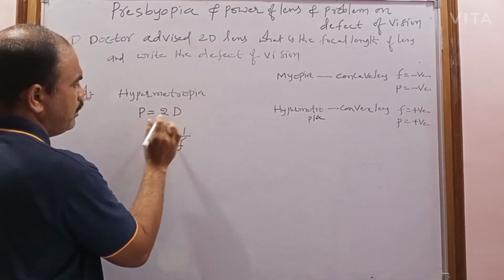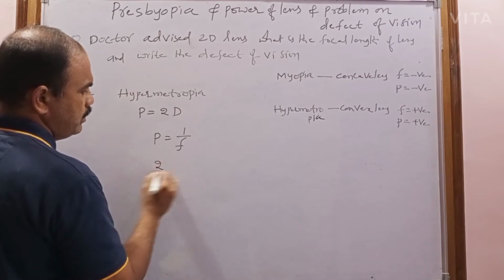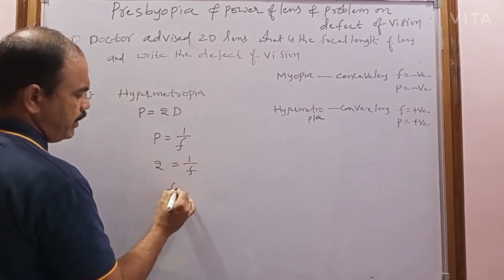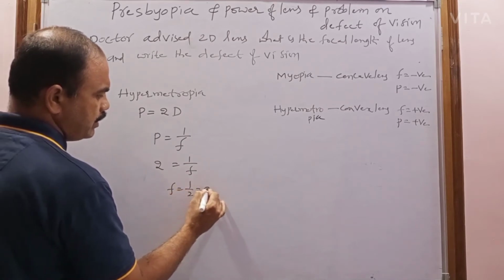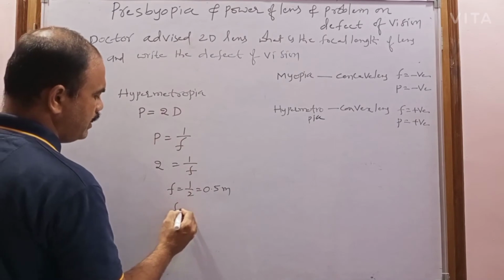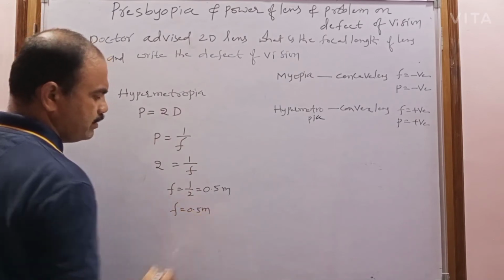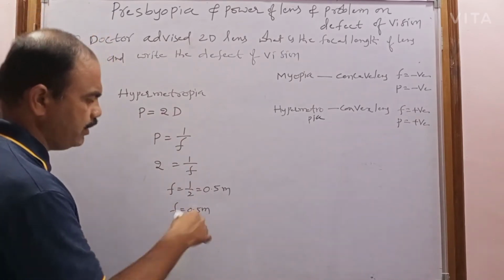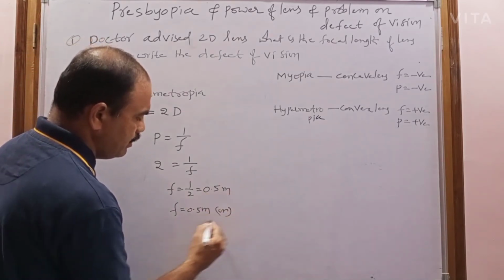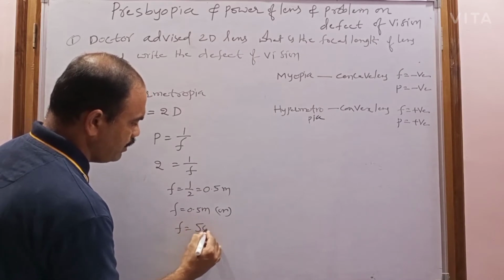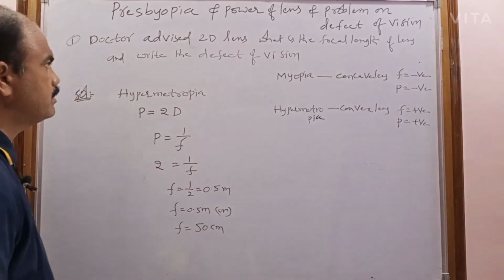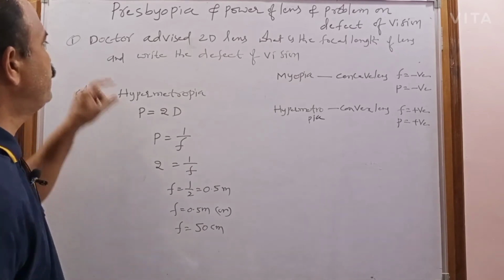Now here, what is the value of power? 2 is equal to 1 by f. When I simplify, f is equal to 1 by 2, which is 0.5 meter. So the focal length is 0.5 meter. If I convert into centimeters, 1 meter is 100 centimeters, so the focal length is 50 centimeters. This is the first problem.